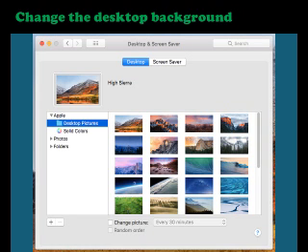Okay children, now we will move to changing the desktop background. For that, first you have to click the desktop space. Then right click on the desktop. Select the change desktop background button. Then select the desired image. At that time the desktop image will be changed.